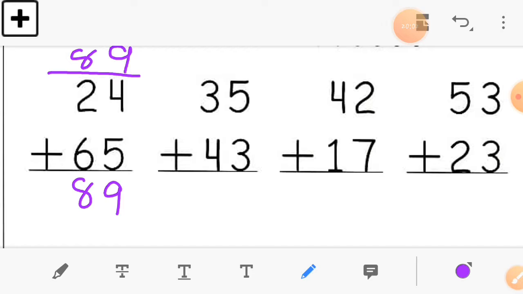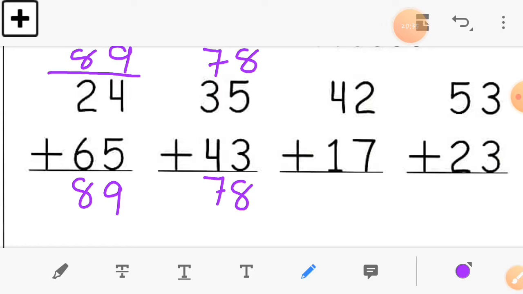Okay, see this ones column. Here 5 plus 3 is equal to 8 and 3 plus 4 is equal to 7. Let's add upside this sum. Take 3 first in the ones column because we are adding upside. Now 3 plus 5 is equal to 8 and in the tens column 4 plus 3 is equal to 7, right. You can see here we get the same answer again. Okay, now let's move to the next sum.